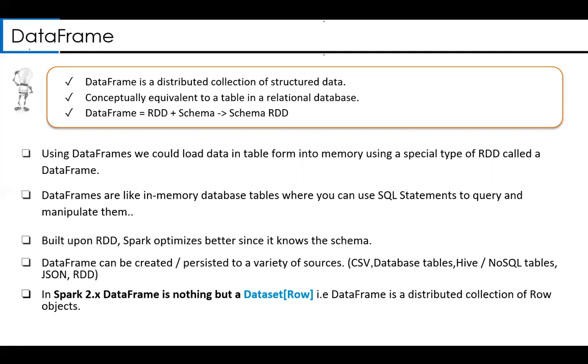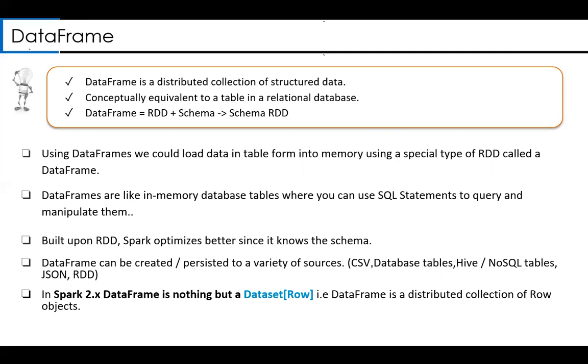It is conceptually equivalent to a table in a relational database. Or in other words, a data frame is nothing but an RDD having a schema, what we call a schema RDD. So you can always compare it to a table.